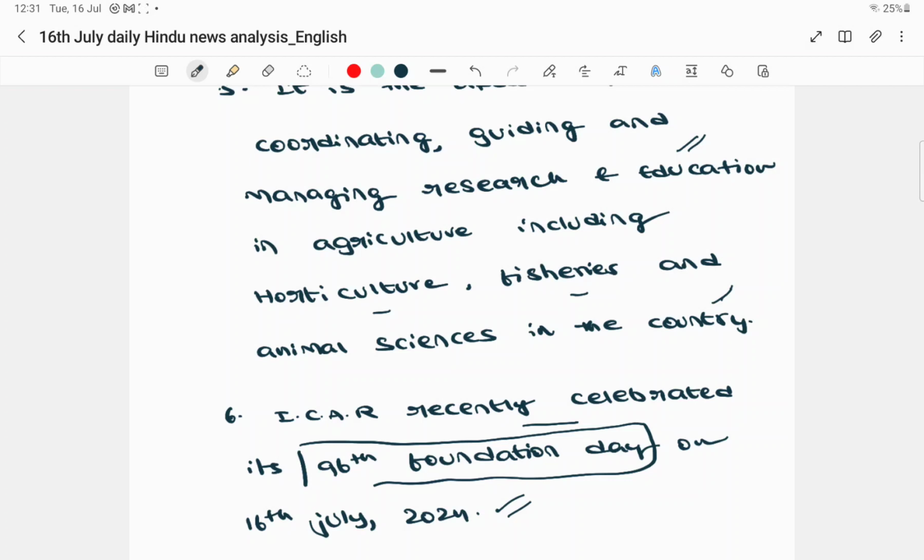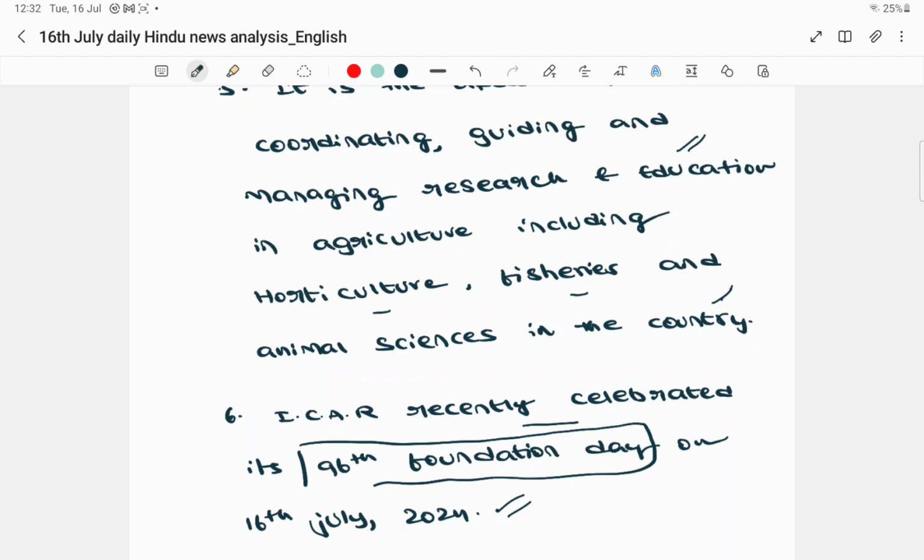Similarly in the prelims also, consider the following statements about ICAR. The first statement they'll give is, it is a statutory body established through an ICAR Act, Government of India. That is absolutely false. You should understand that the Indian Council of Agricultural Research is actually a registered society, registered in the year 1929 under the Societies Registration Act. That was the first statement.